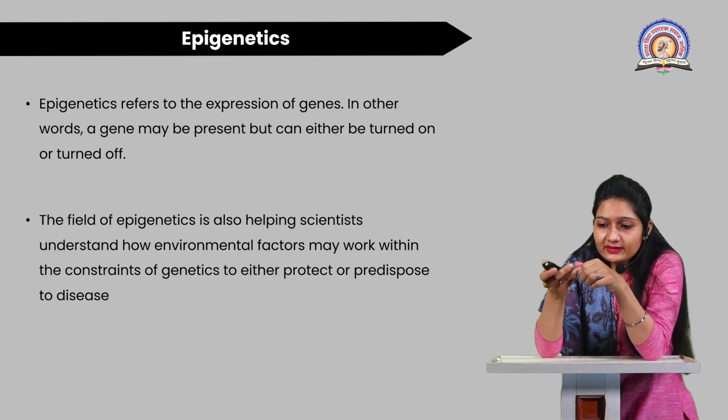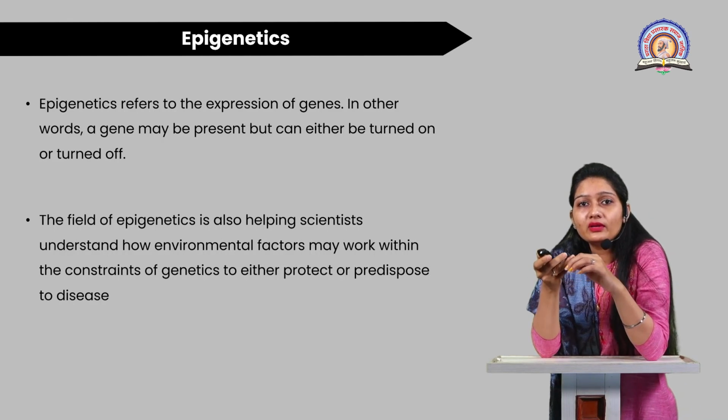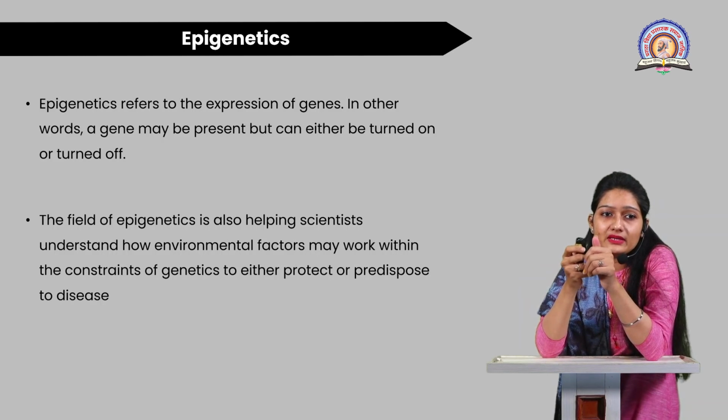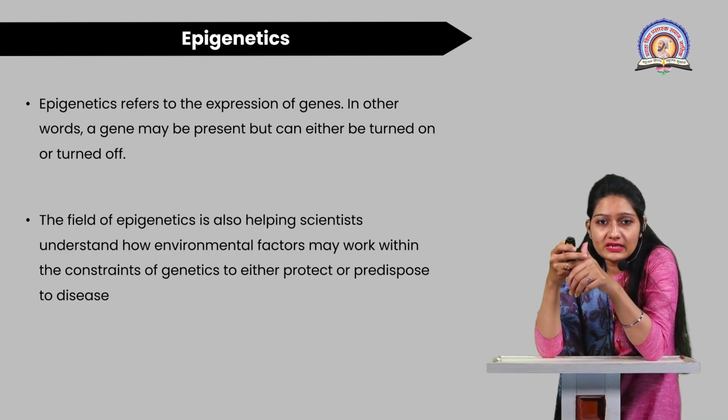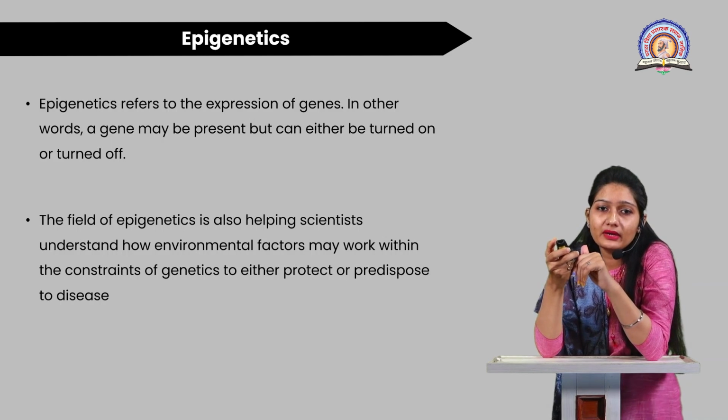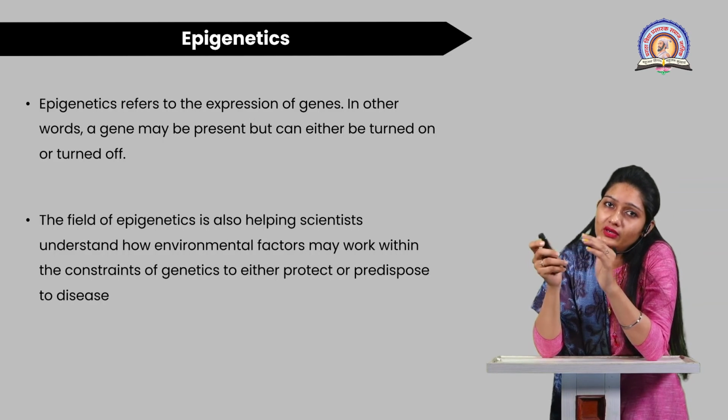Now epigenetics, as we have already discussed imprinting and epigenetics in the previous lecture. Epigenetics refers to the expression of genes. In other words, a gene may be present but can either be turned on or turned off.